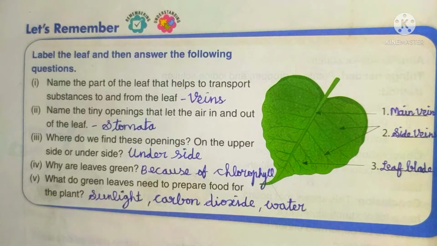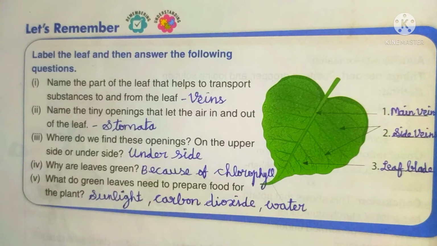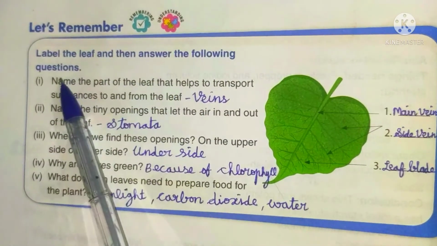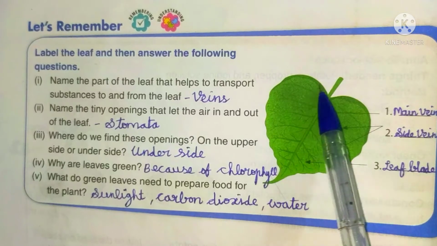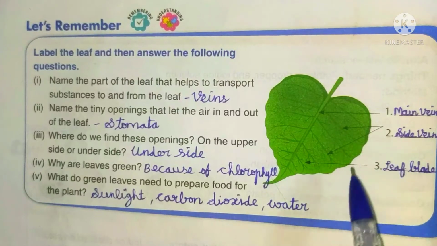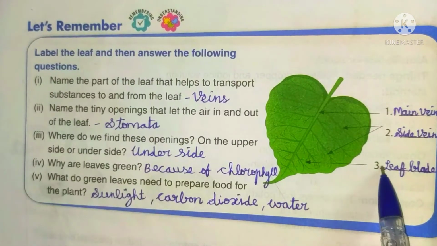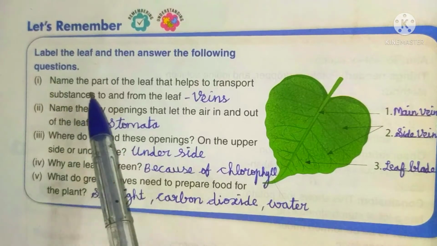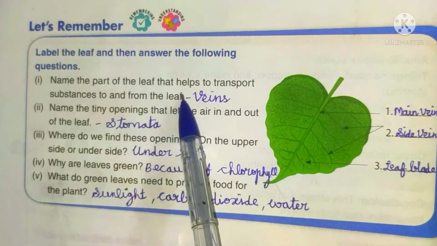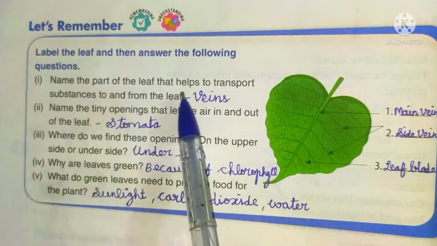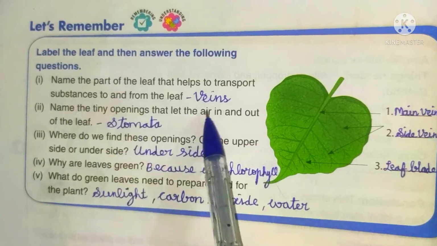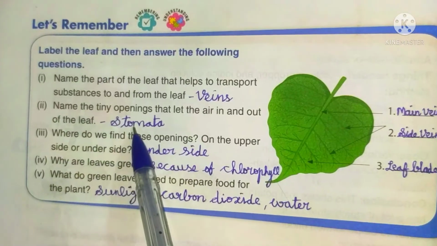Children, take your science book and turn to page number 70. Label the leaf and then answer the following questions. First, main vein. Second one, side veins. Third one, leaf blade. Okay. First, name the part of the leaf that helps to transport substances to and from the leaf. Veins. V-E-I-N-S. Veins. Second, name the tiny openings that let the air in and out of the leaf. Stomata.